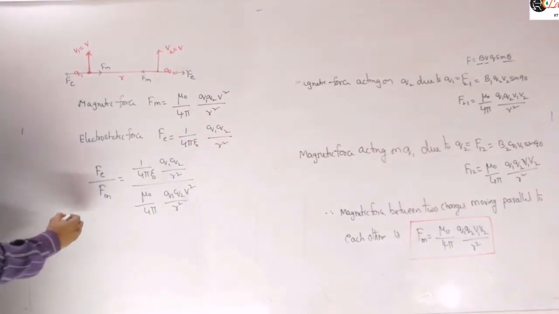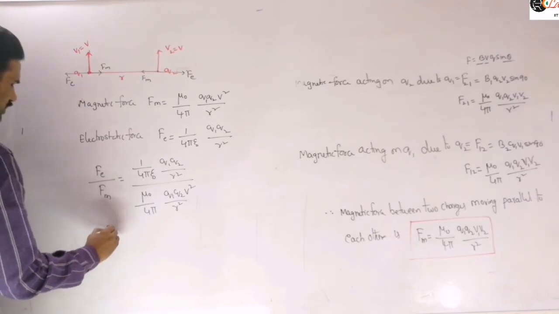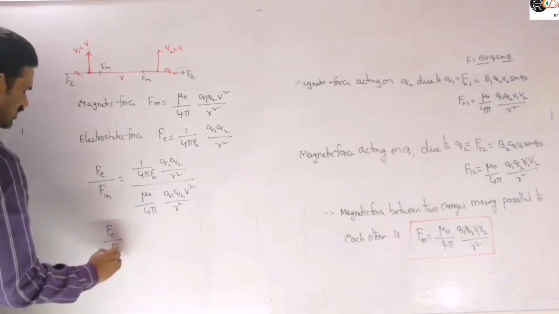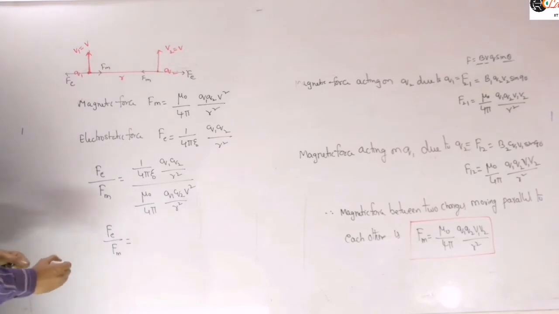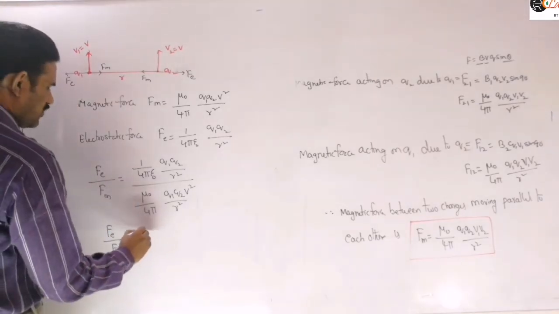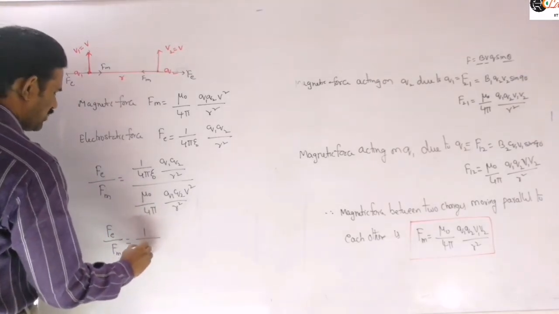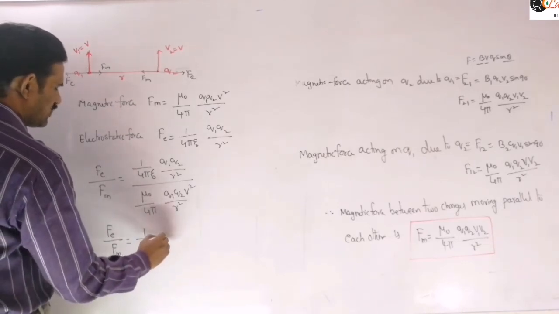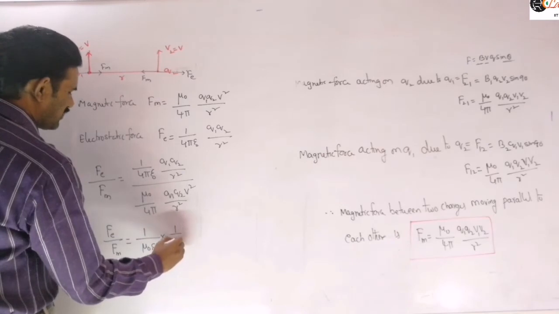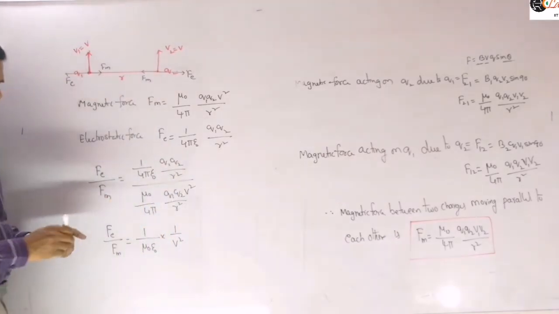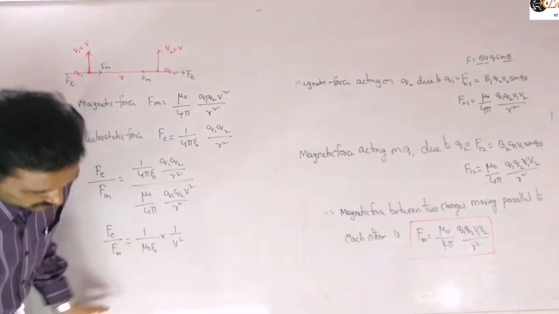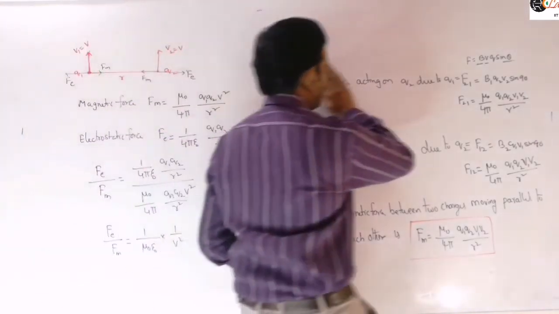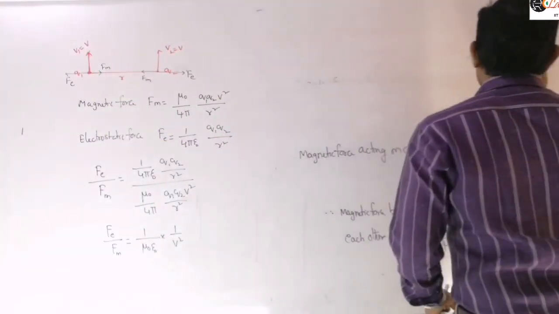And so you can simplify this equation here. Fe by Fm is equal to 1 by mu naught into epsilon naught into V square. The Q1 Q2 by R square term will be cancelled. And there is an importance for this 1 by mu naught into epsilon naught here.